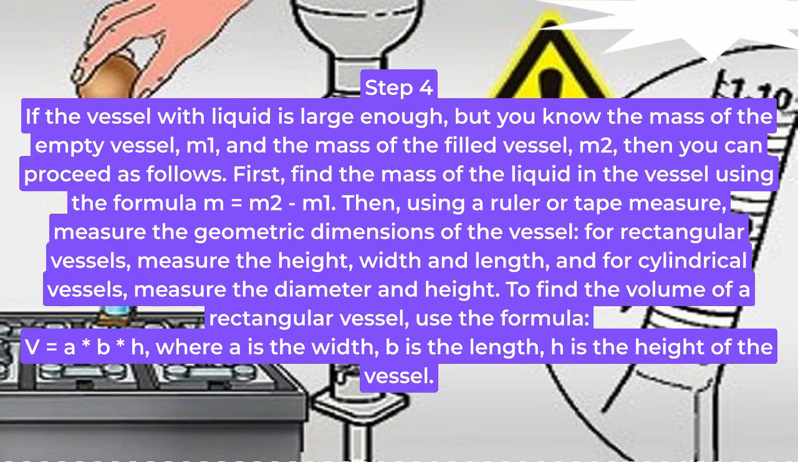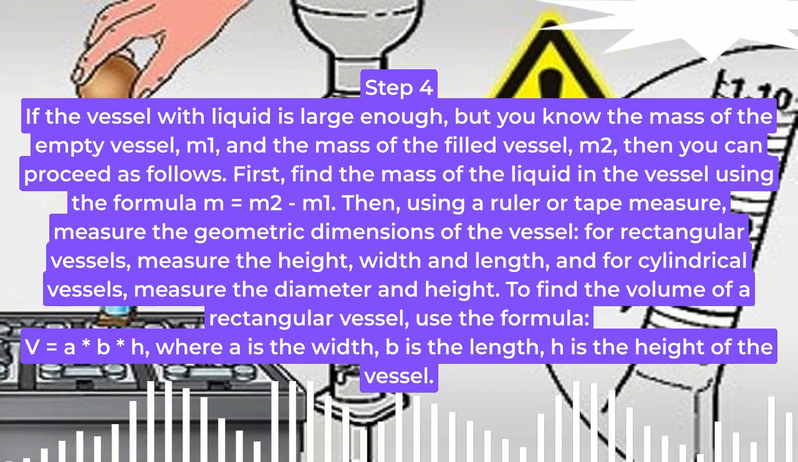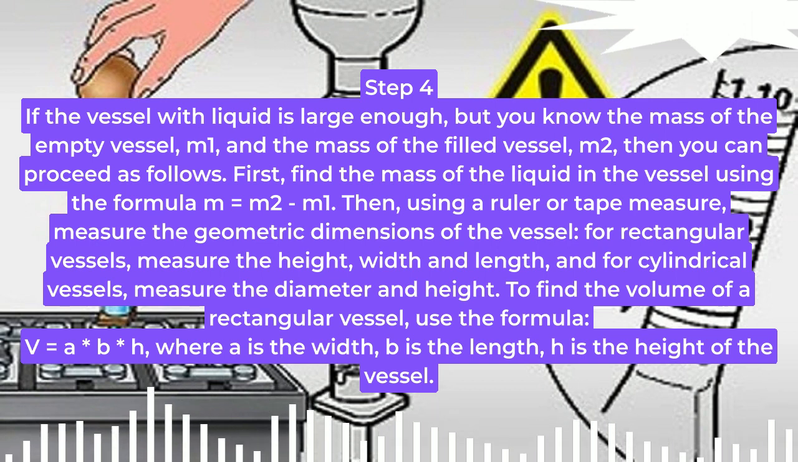Step 4. If the vessel with liquid is large enough, but you know the mass of the empty vessel, M1, and the mass of the filled vessel, M2, then you can proceed as follows. First, find the mass of the liquid in the vessel using the formula M equals M2 minus M1. Then, using a ruler or tape measure, measure the geometric dimensions of the vessel. For rectangular vessels, measure the height, width and length, and for cylindrical vessels, measure the diameter and height. To find the volume of a rectangular vessel, use the formula V equals A * B * H, where A is the width, B is the length, H is the height of the vessel.